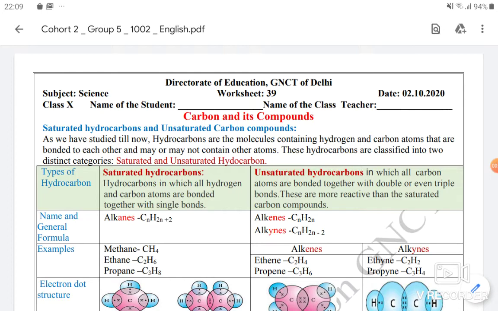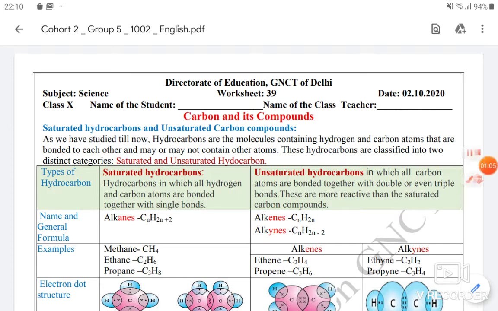We discussed the structure of carbon, the electronic configuration of carbon, and the allotropes of carbon like diamond and graphite. We also discussed the reason for the large number of compounds of carbon, that is catenation, the small size of the carbon atom, and the tetravalency of carbon, due to which carbon forms a large number of compounds.